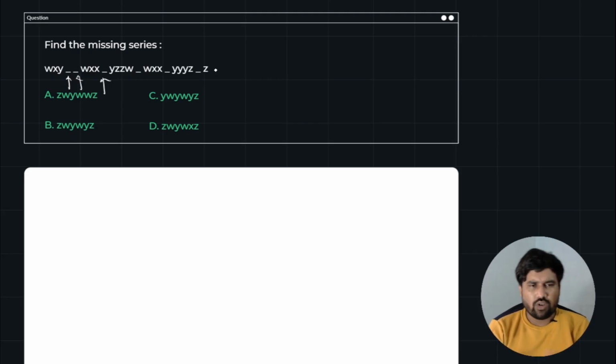Guys, whenever this type of series is given, you have to recognize the pattern of repeated letters. When I look at this pattern, I can see W, X, Y and some Z's also there. There are 4 alphabets they are using: W, X, Y and Z. And obviously it started with W.